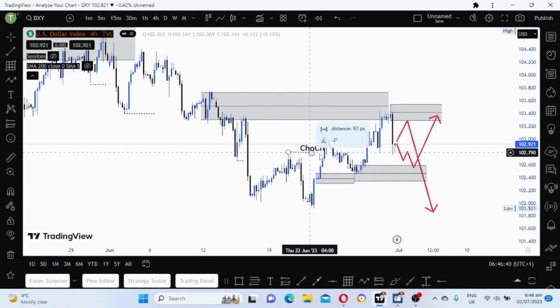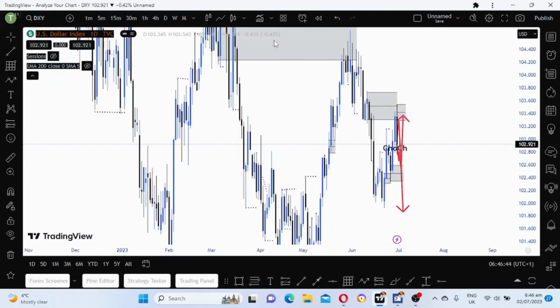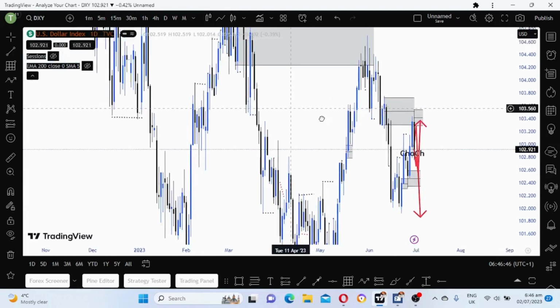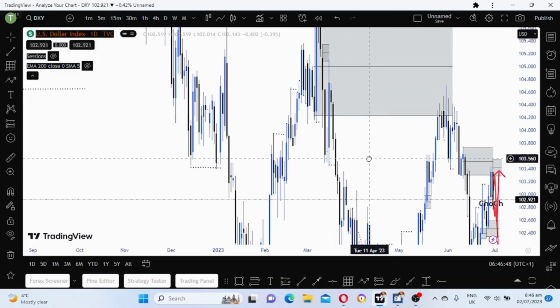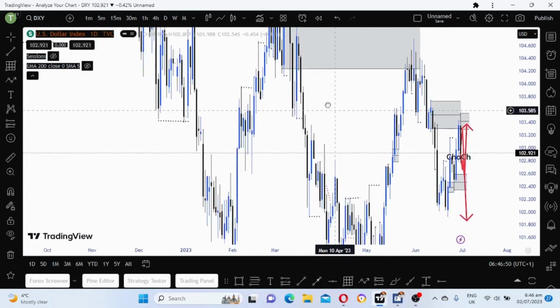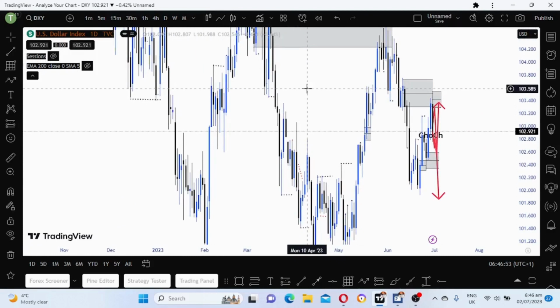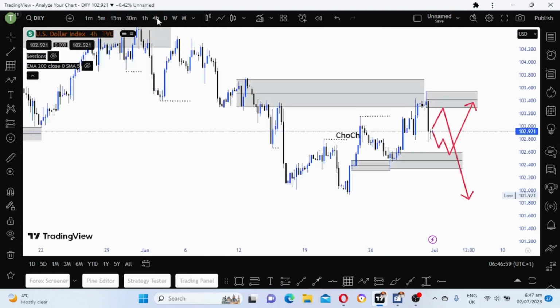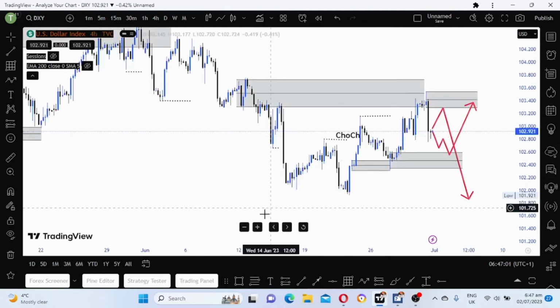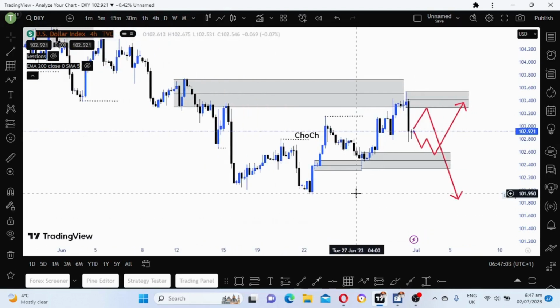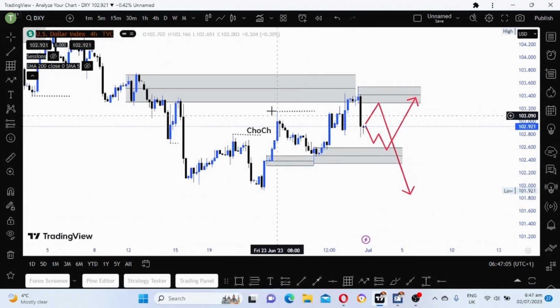But let's start on daily. As you can see, on daily we are bearish. Now looking on H4, we shifted.